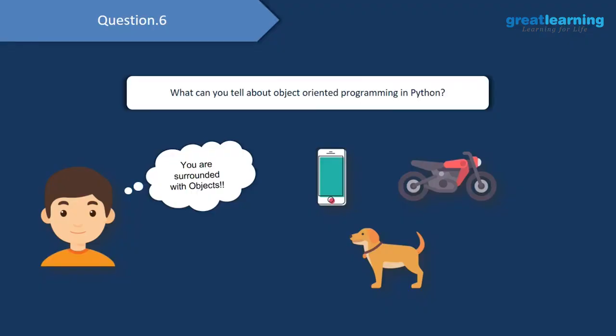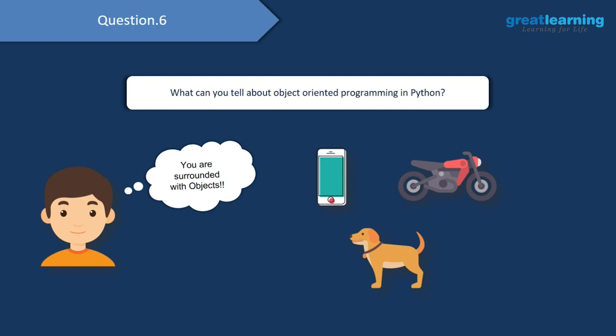So we have the next question over here. What can you tell about object-oriented programming in Python? And this is a very interesting question. So Python is an object-oriented programming language, but what does it mean when we say we have an object-oriented programming language? Well, the answer is very simple.